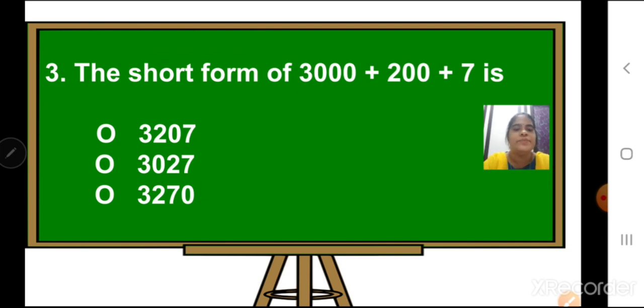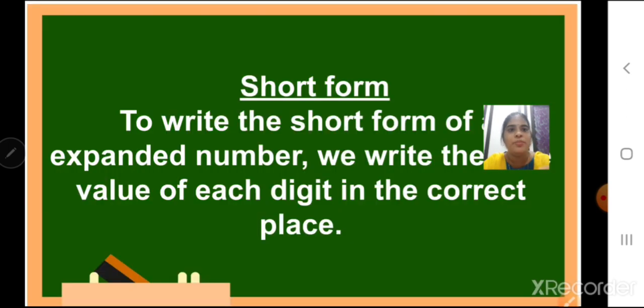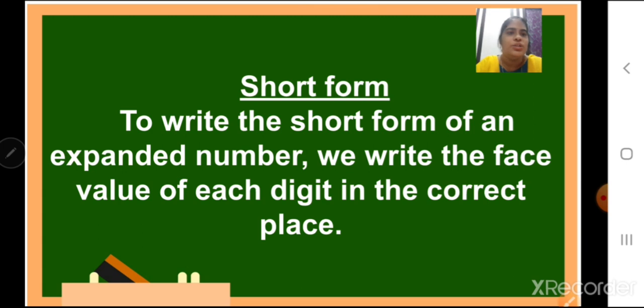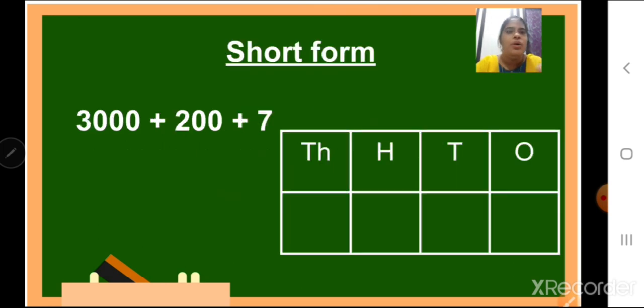Next question is, the short form of 3000 plus 200 plus 7 is what? Now this expanded form is given to us. We have to write the short form. Let us revise the short form concept. To write the short form of an expanded number, we write the face value of each digit in the correct place. We have to write the face value. Now, here the question was 3000 plus 200 plus 7.